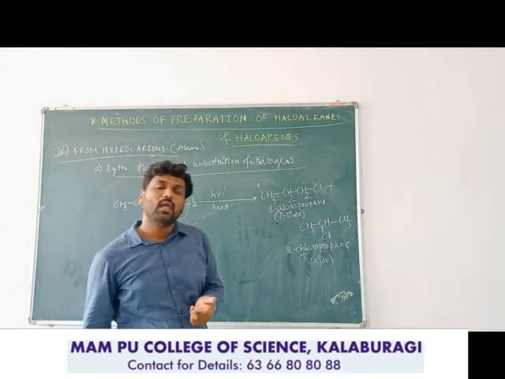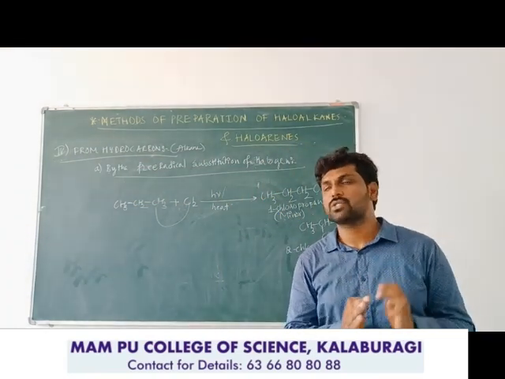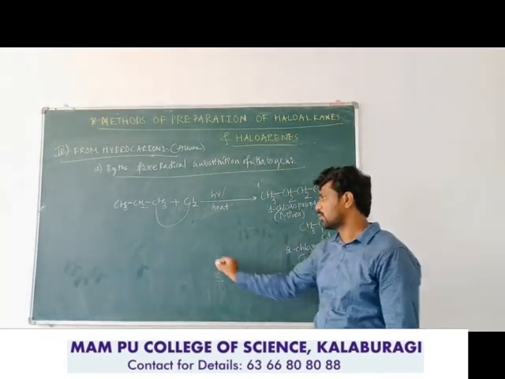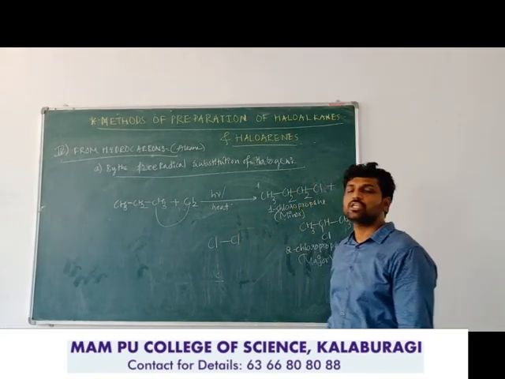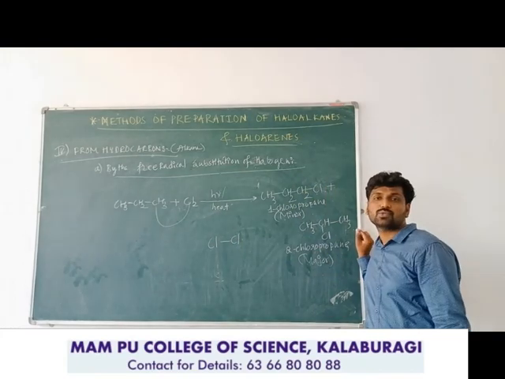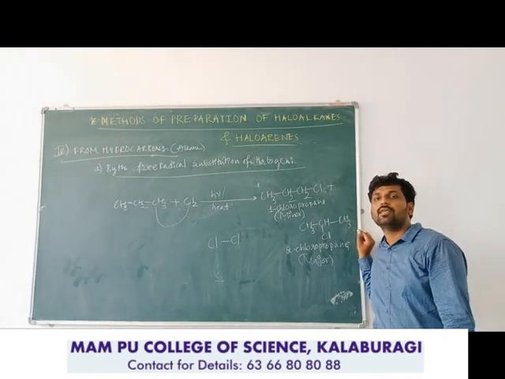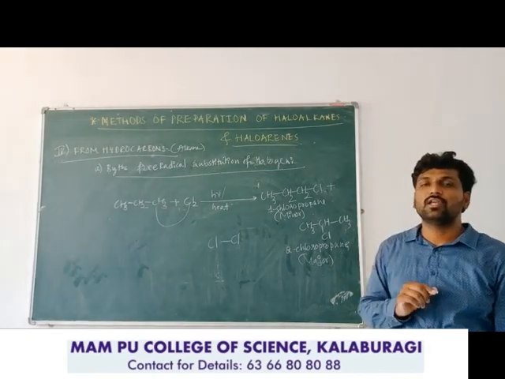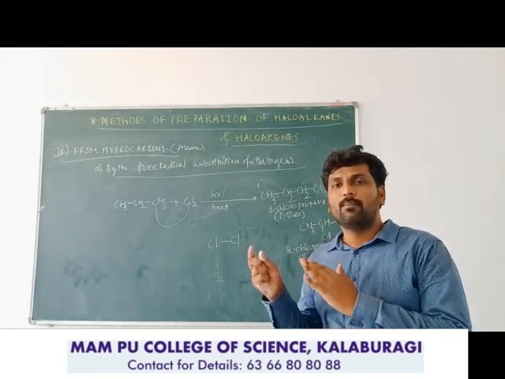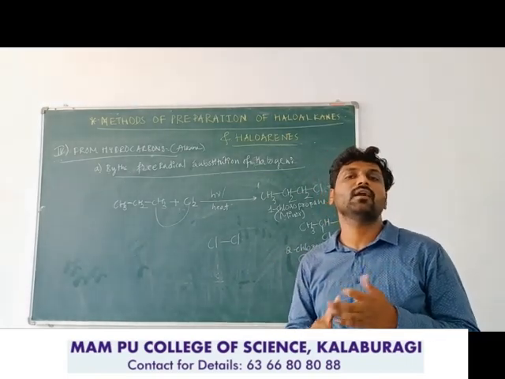In this way we can prepare haloalkanes from hydrocarbons by the free radical substitution of halogens. What is this free radical substitution? You already studied this substitution reaction in the chemical properties of alkanes in the first year hydrocarbon chapter. There, chlorination of methane is one example. You studied the free radical mechanism of chlorination of methane, and saw that the products are polyhalogenated: chloromethane, dichloromethane, trichloromethane, and carbon tetrachloride.